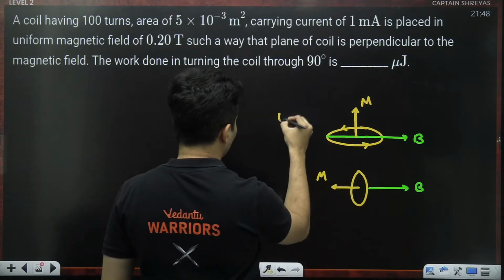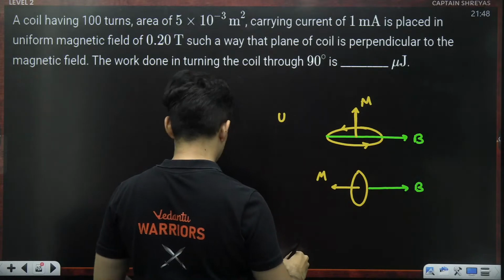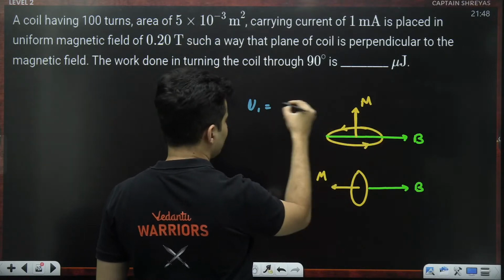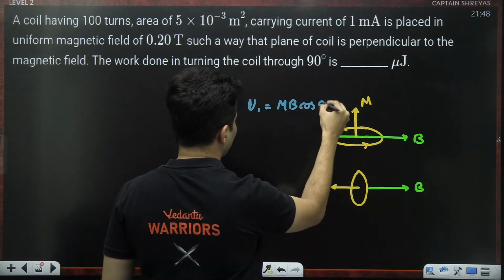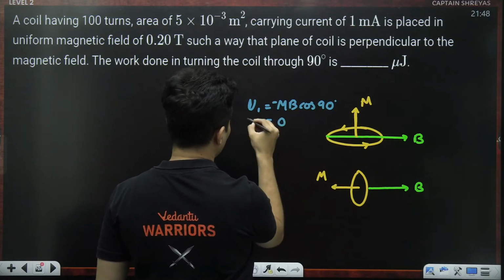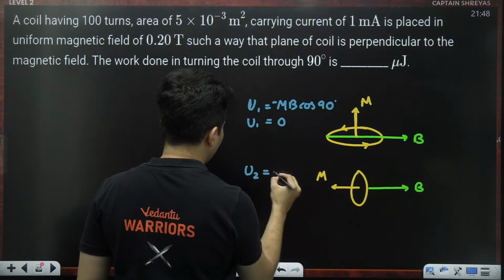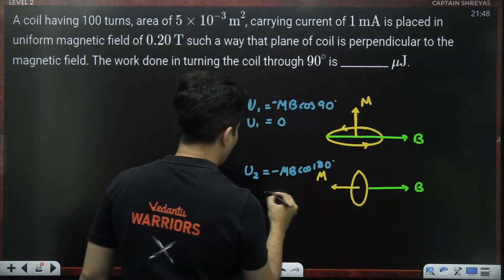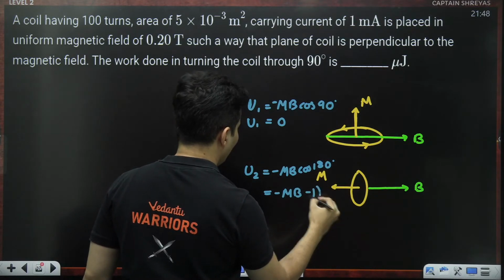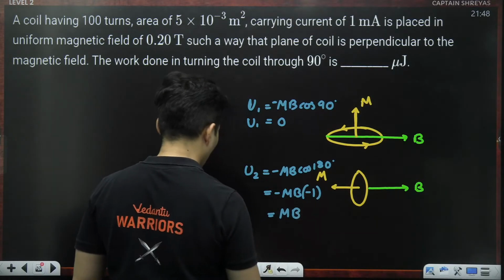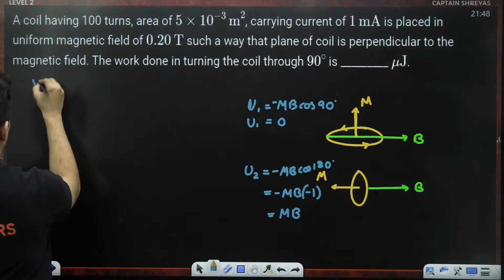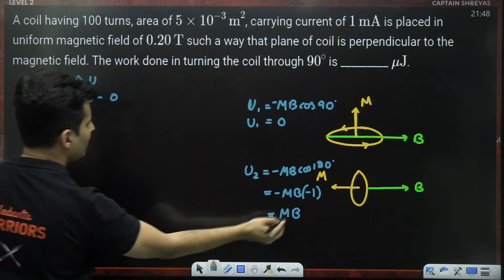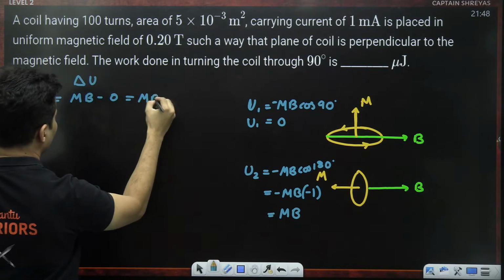So if you talk about this potential energy in the first scenario, it is nothing but minus mb cos 90. Cos 90 is 0, so this is 0. If you talk about the second energy, it will be minus mb cos 180. Cos 180 is basically negative 1, minus minus makes it plus. Therefore, if you have to calculate the work, it is delta U. So it will be just mb minus 0, which is just going to make it mb.